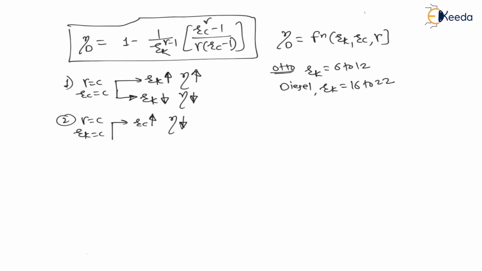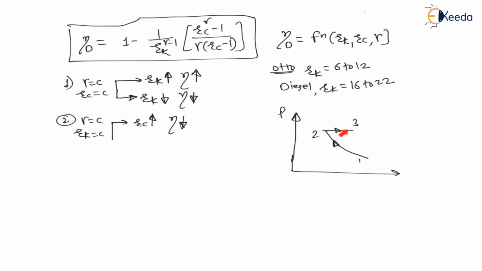And my dear students, we know what is cutoff. Let us understand from the PV diagram. See, from 1 to 2 there is reversible adiabatic compression, and 2 to 3 there is heat supply, that is at 2 fuel supply is started, and at 3 fuel supply is cut off.